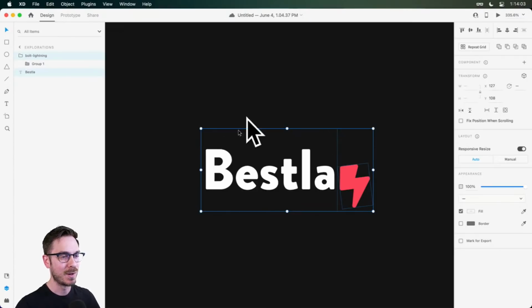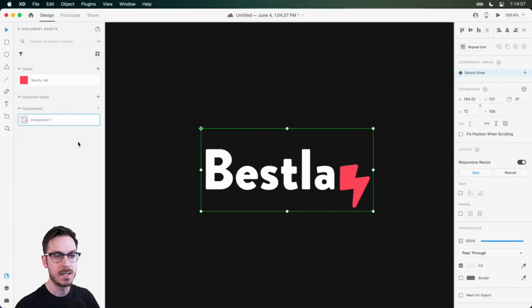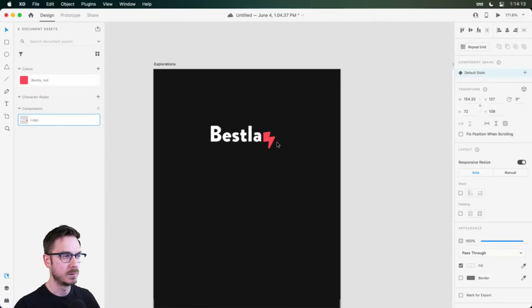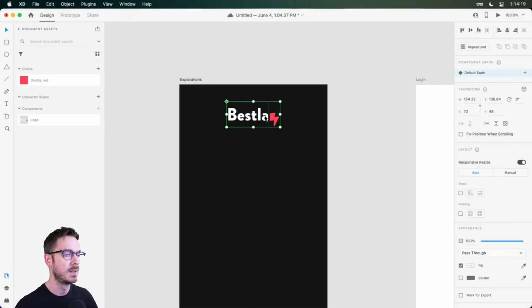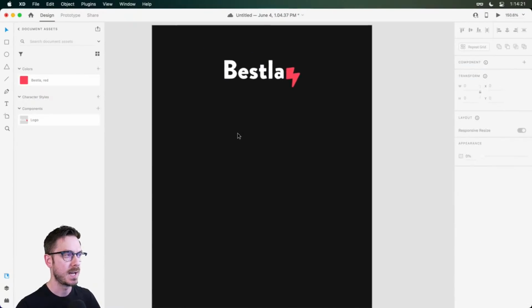All right, so we have our logo, and Command and Control K to turn it into a component, or you can do it in your document assets as well. I'll call it logo. Wonderful. All right. And I'll pop it somewhere here for now. This is just the exploration page, so we're not actually going to be using this just yet.